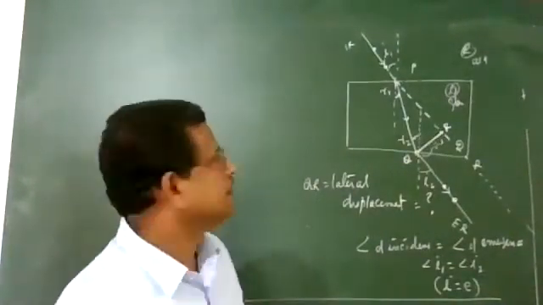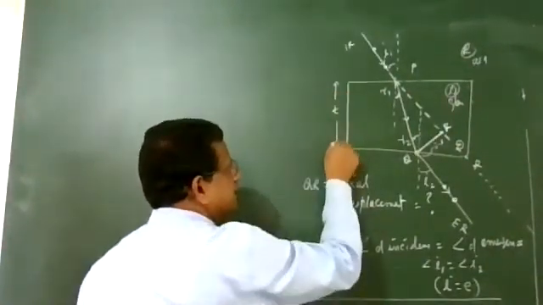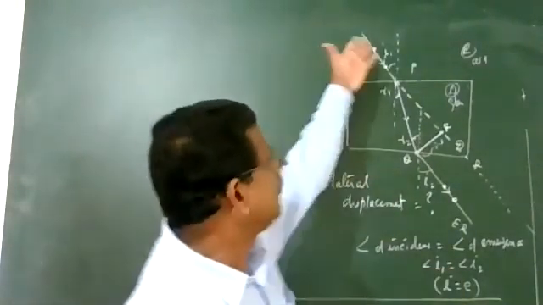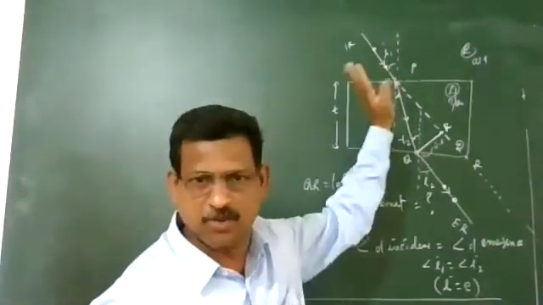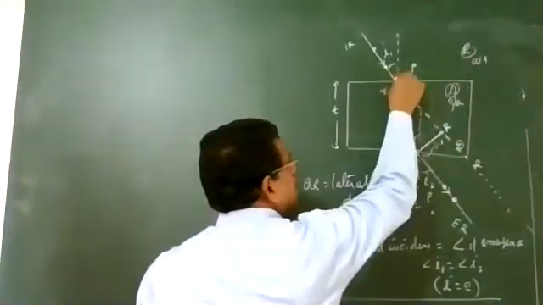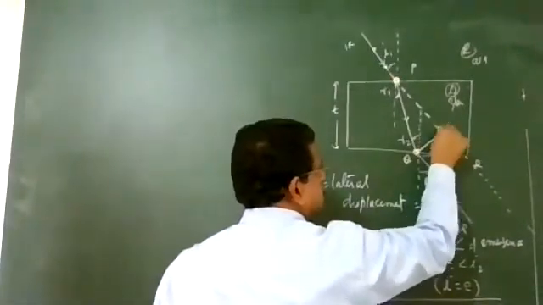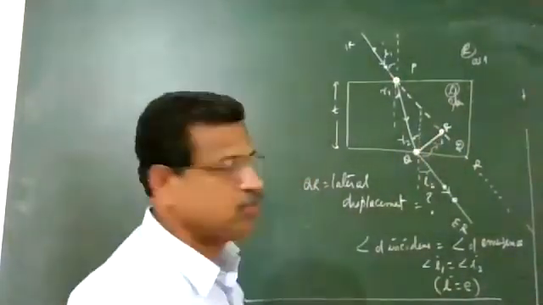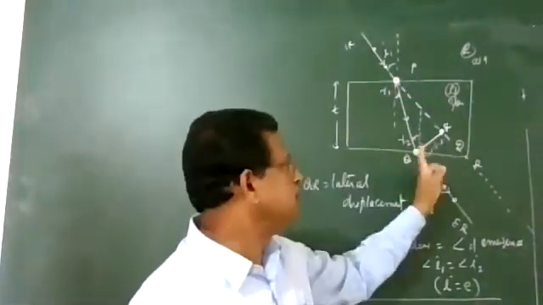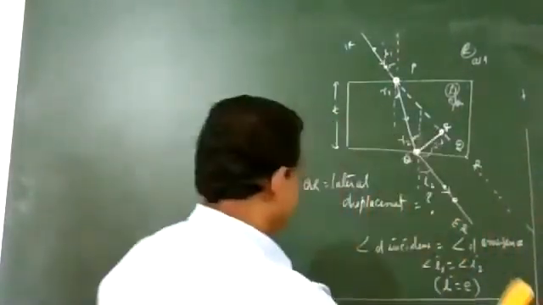For this calculation, what things are given to you? You are given the thickness of the glass slab. The angle of incidence you can mark, there is no problem. So we are going to take a triangle. This is point P, this is point Q, and this is point R. We want to find out the distance QR. So take the triangle PQR, and we want to get the side QR. For that, we use the sine of the angle.